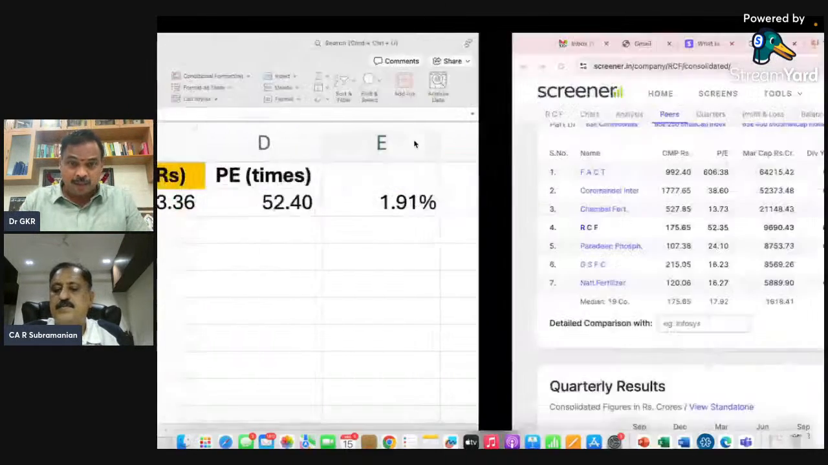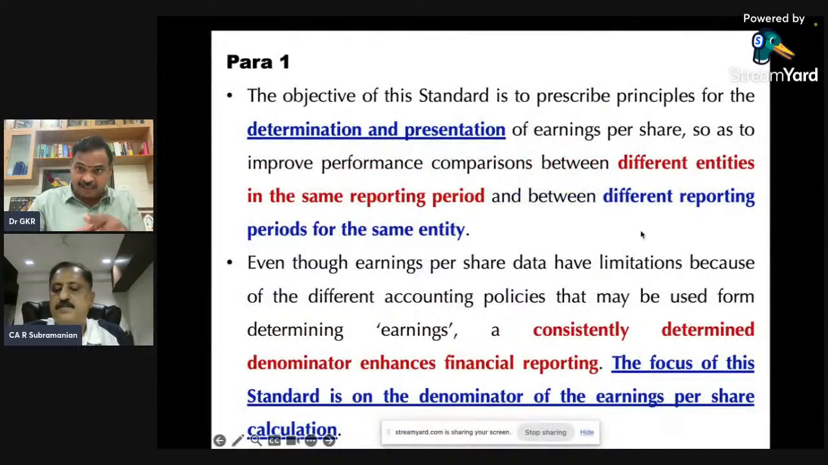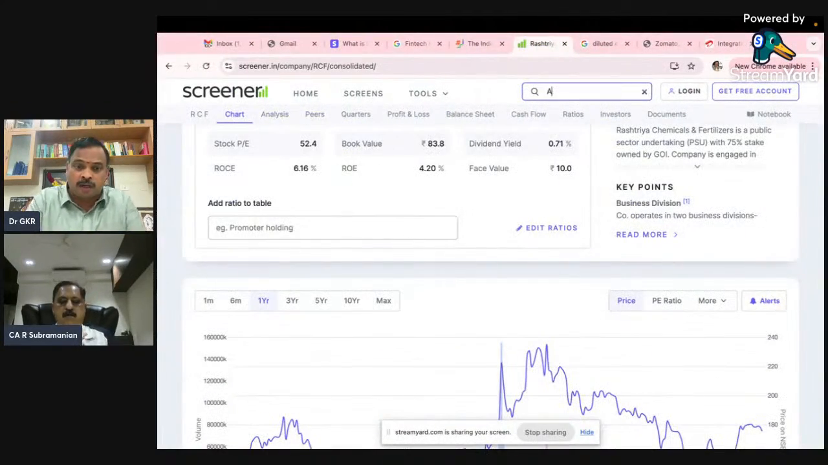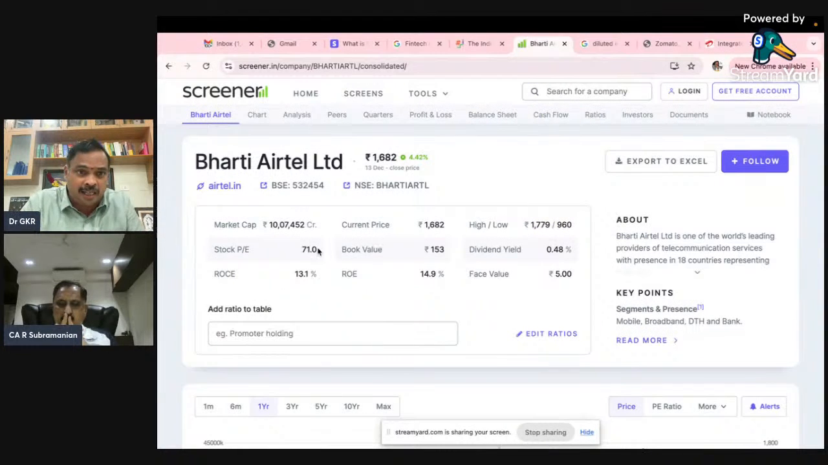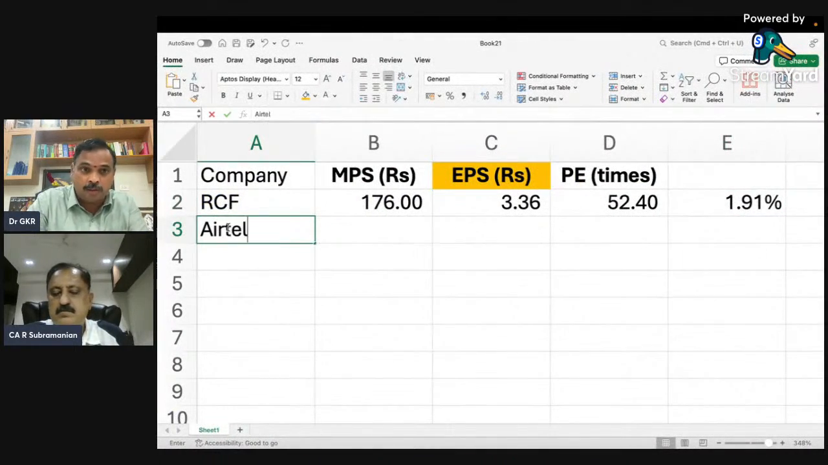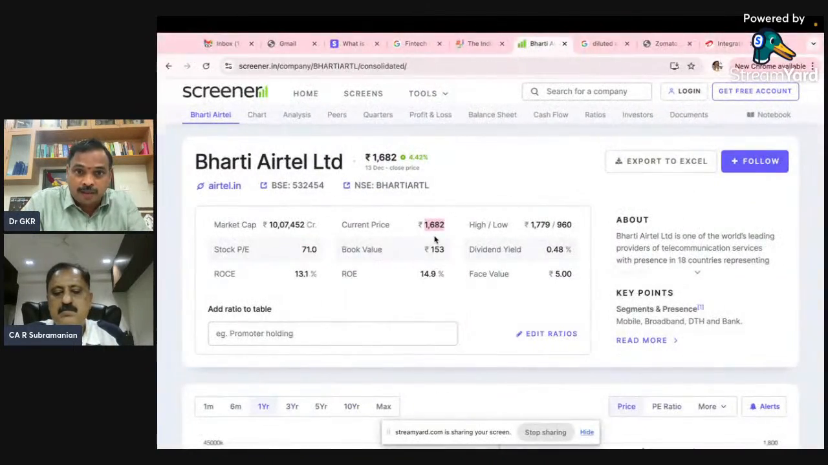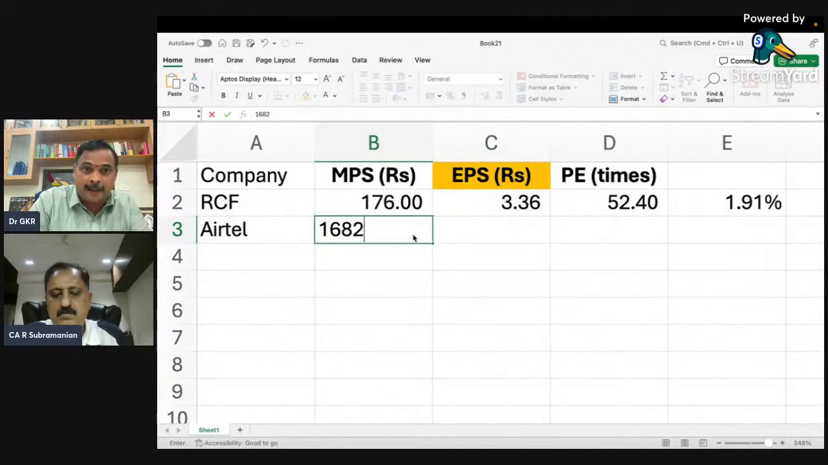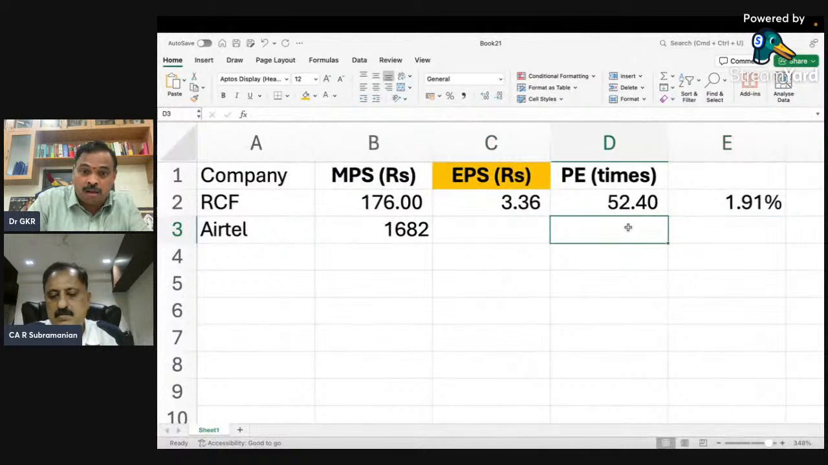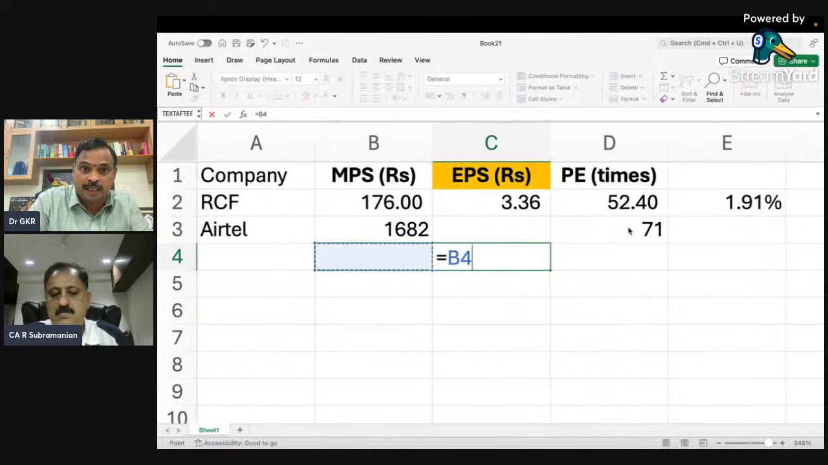Now that's why, please look at this. Different entities, differing reporting periods, same comparison, to improve the performance comparison between different entities. That's why I showed you this. Now let me show you Airtel. Look at Bharti Airtel. Price is 1682 rupees per share, and your price earning ratio is 71. My God. So what is your earnings per share?